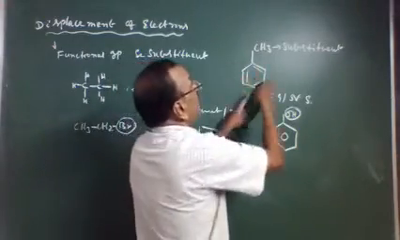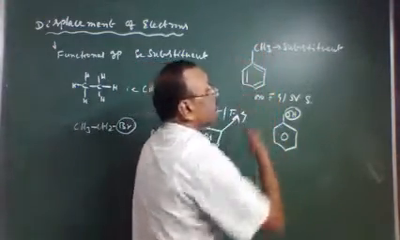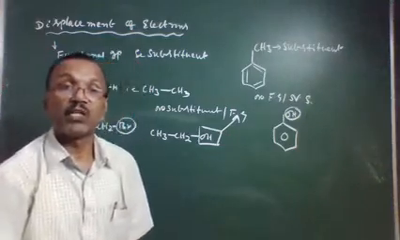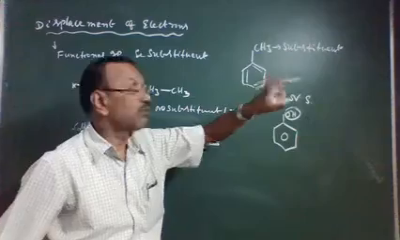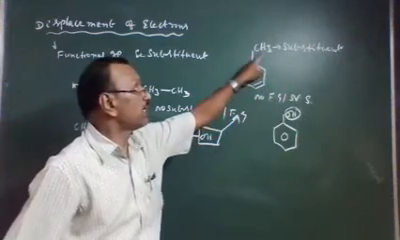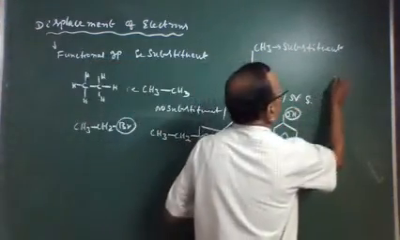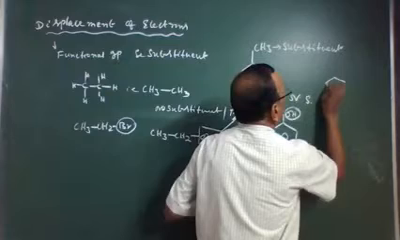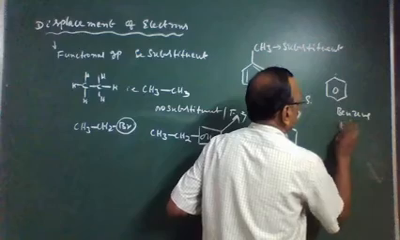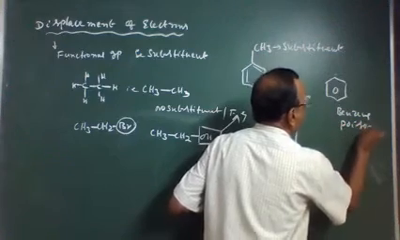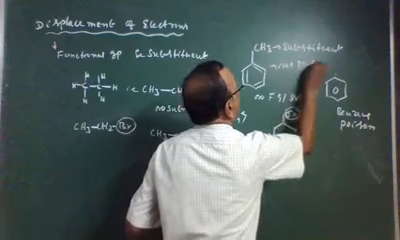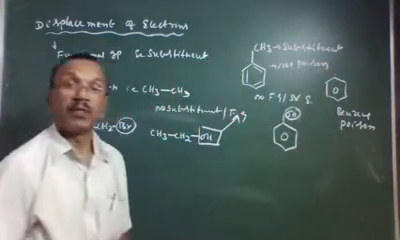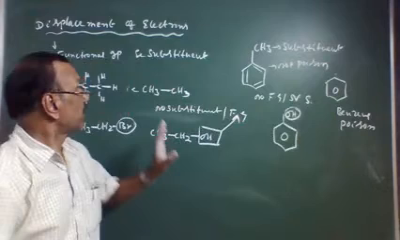The properties of toluene mainly depend upon CH3 group, but it is a substituent. Properties of toluene mainly depend upon CH3 group because benzene is poison, and this is not poison.